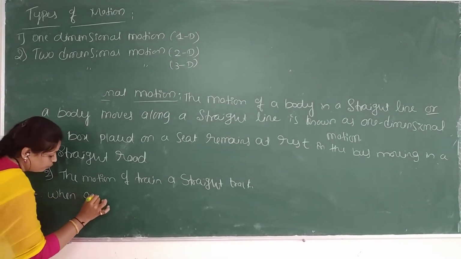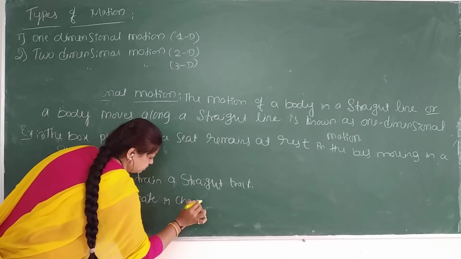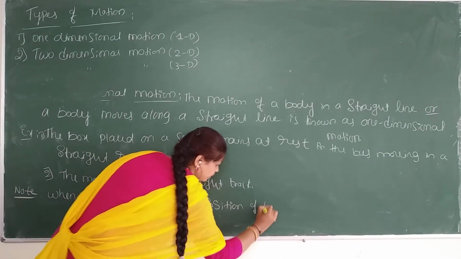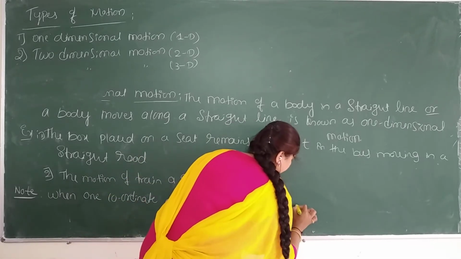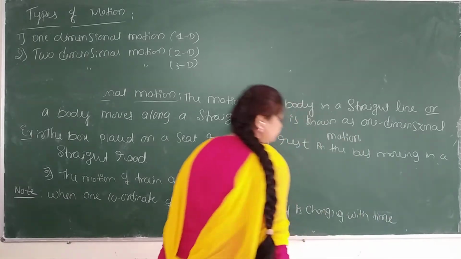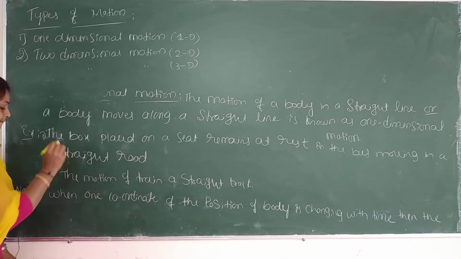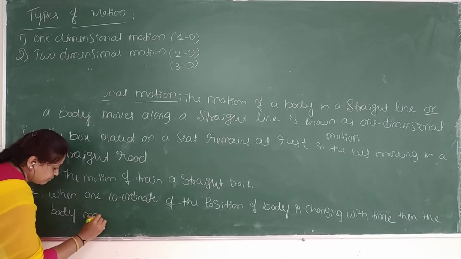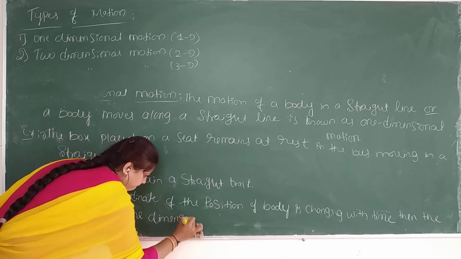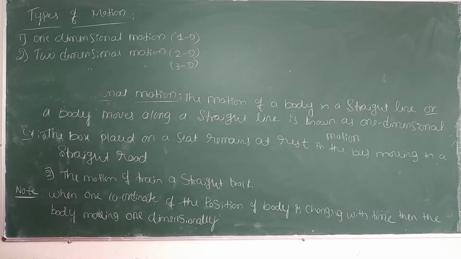When one coordinate of the position of a body is changing with time, then the body moving one dimensionally.